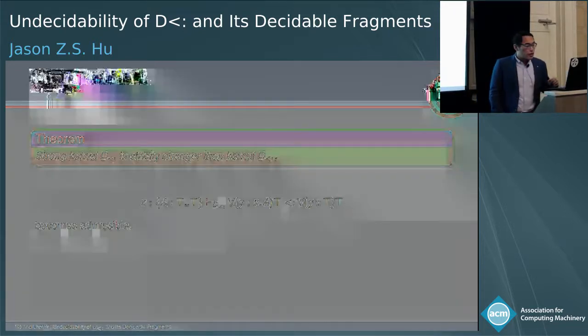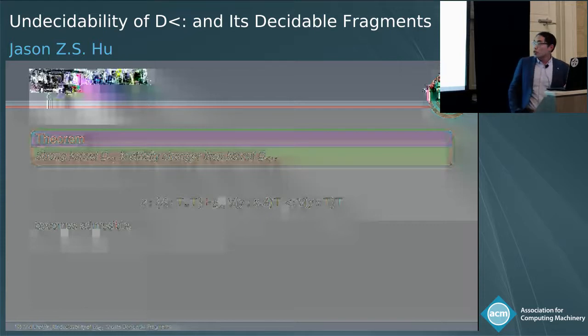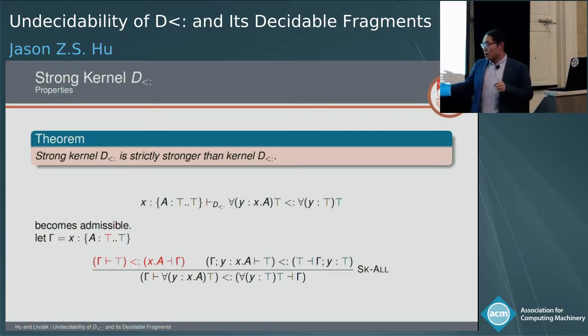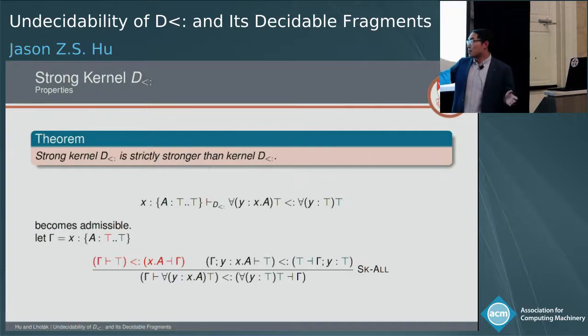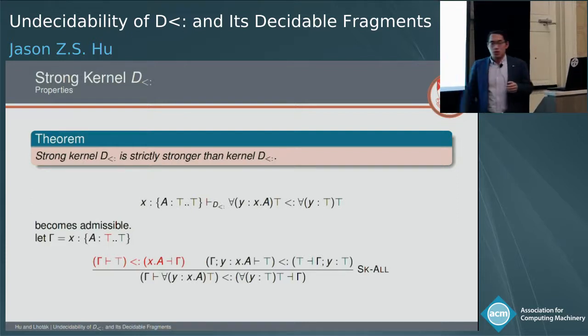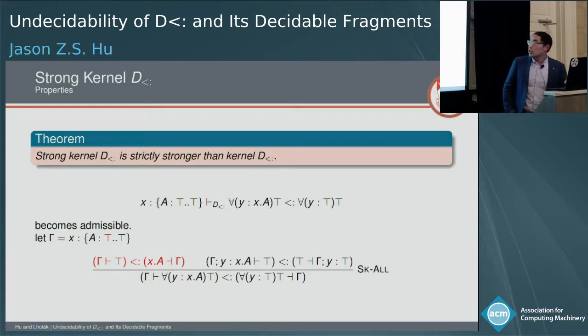So here, let's go back to the example that we had before, which is rejected by kernel Dsub due to the parameter type being not syntactically the same. So now we are able to compare the parameter types, and it's kind of obvious because top is literally a lower bound of x.a. So we actually managed to omit this judgment in strong kernel Dsub. So therefore, we have this theorem saying strong kernel Dsub is strictly stronger than kernel Dsub.